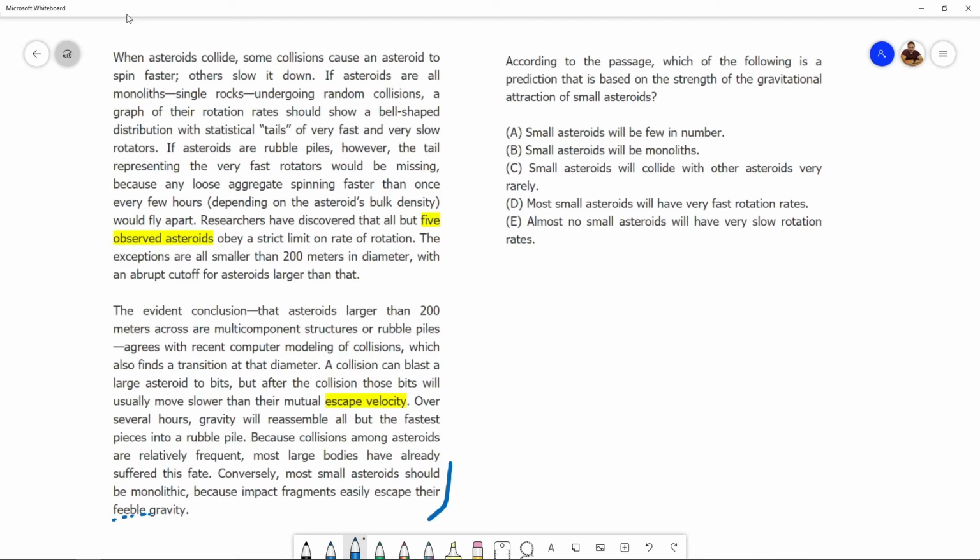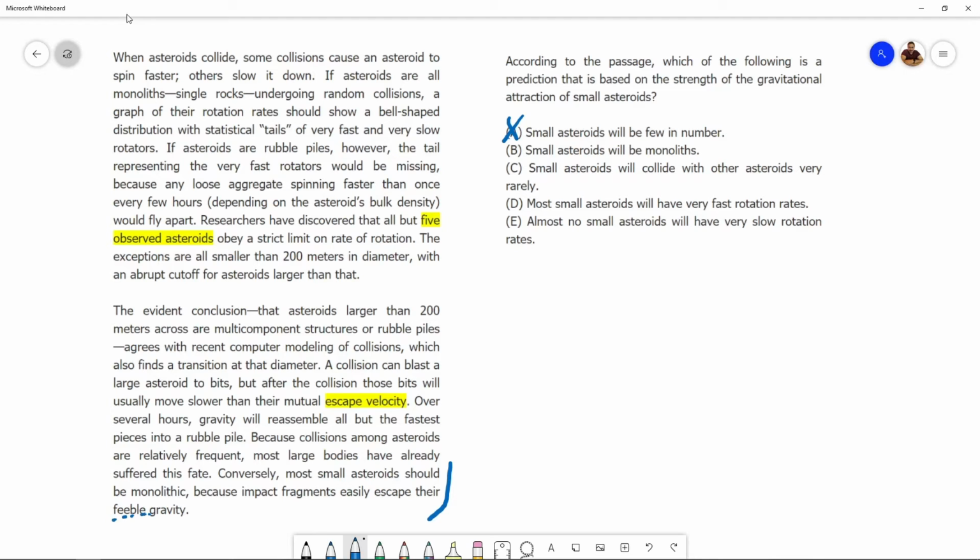Let's get into the answer choices. Small asteroids will be few in number. Can we predict about how many small asteroids there will be based on the strength of gravity? No. We don't know anything about how many small asteroids there are. Second, small asteroids will be monoliths. Aha, this is interesting now. Is this a prediction that is based on the strength of gravity of small asteroids? It is. Why is that? Let's read the last sentence one more time. Most small asteroids should be monolith. Why? Because impact fragments easily escape their feeble gravity.